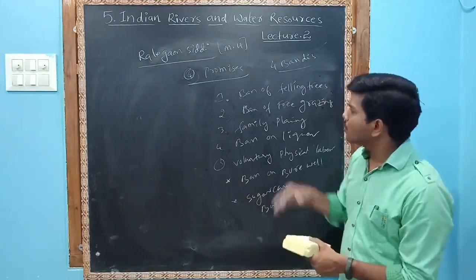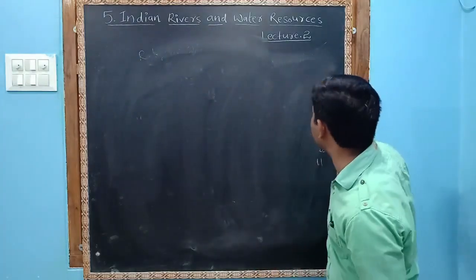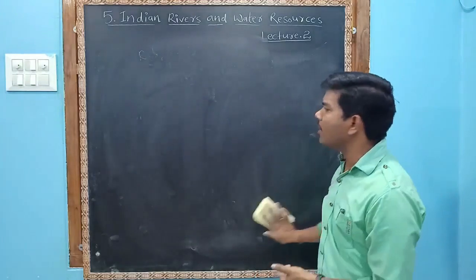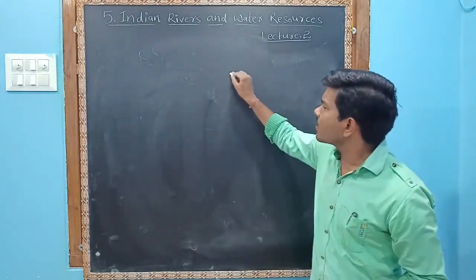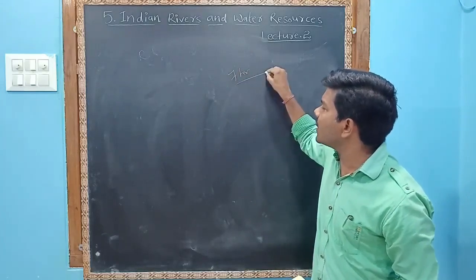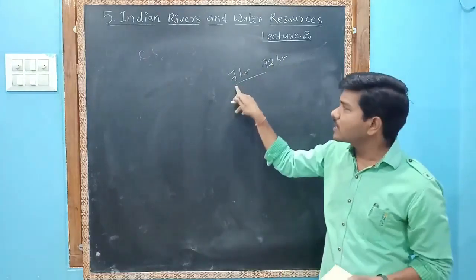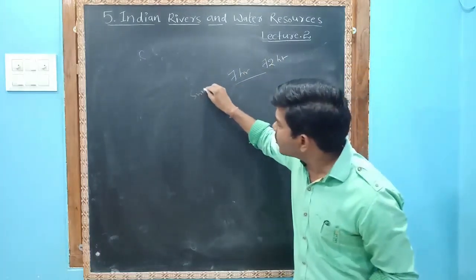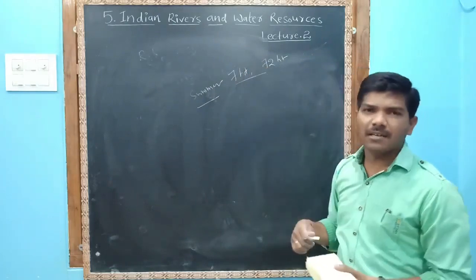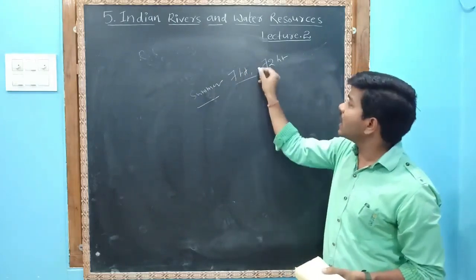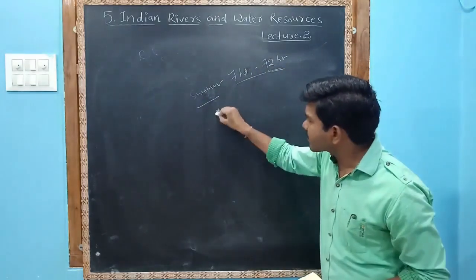Due to this, Ralegaon Siddhi and other villages benefited a lot. If we take an example, Hiware Bazar benefited a lot. The irrigated land of 7 hectares increased to 72 hectares. Usually in summer, only 7 hectares of the land could be irrigated, but that increased to 72 hectares.